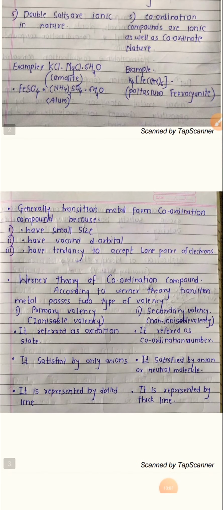After this point we will talk about the transition metal. As we discussed in the d block element topic, transition elements form a number of coordination compounds.